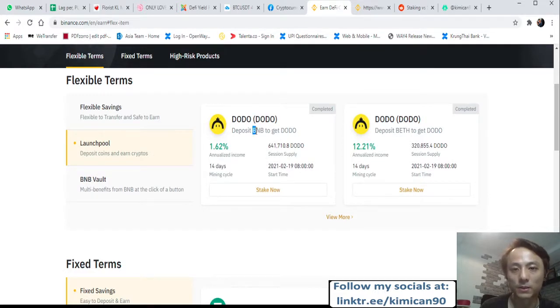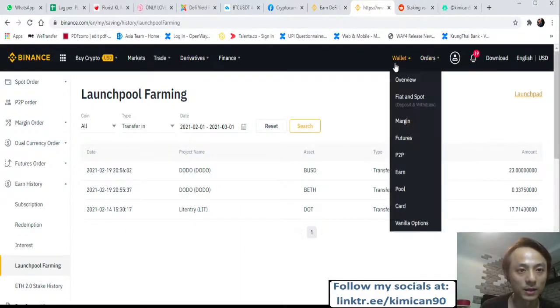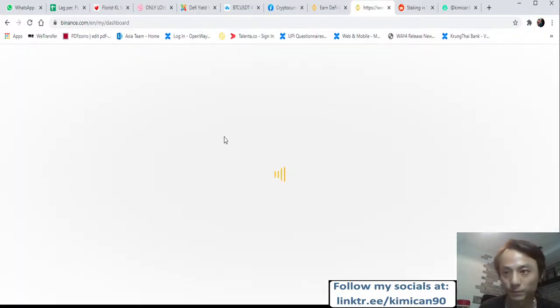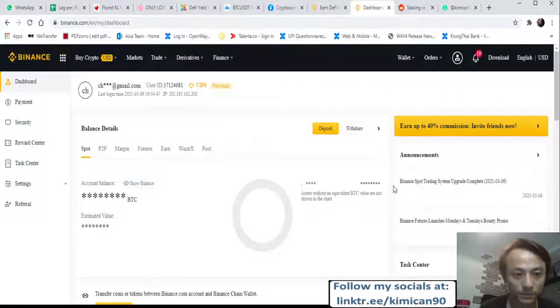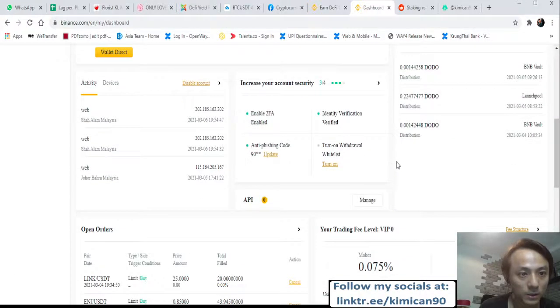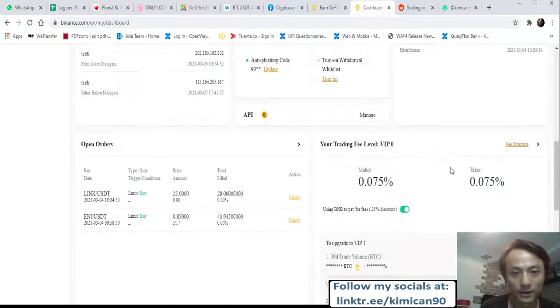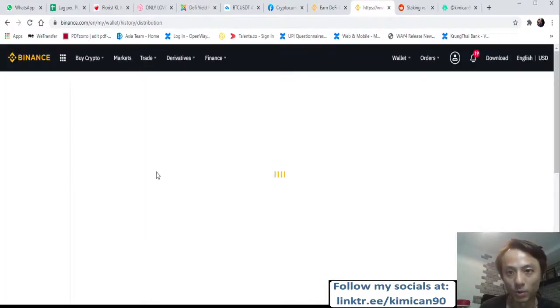And if you have some BNB, you can actually buy some, because you can get a discount on fees for using BNB. Let me show you an example. So here is my previous distribution of Dodo that I got from the launch pool. You can see some bulk here. I also got some rewards.